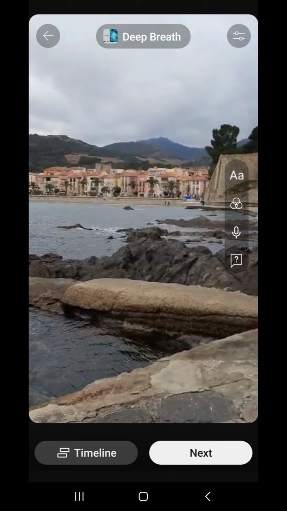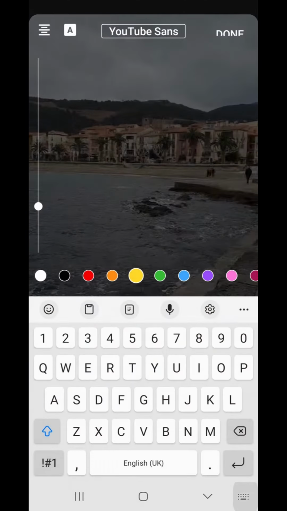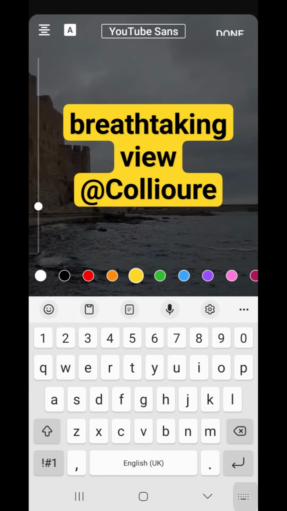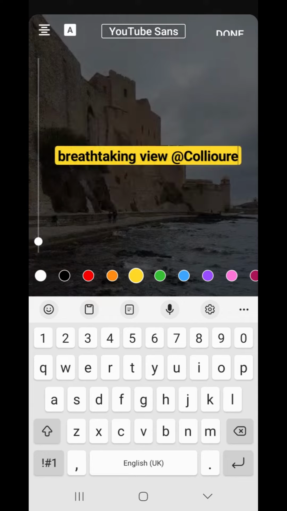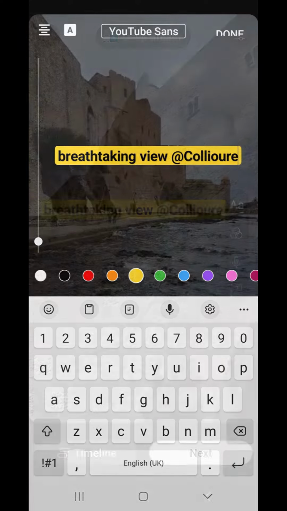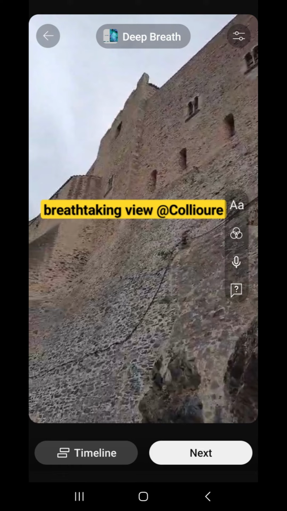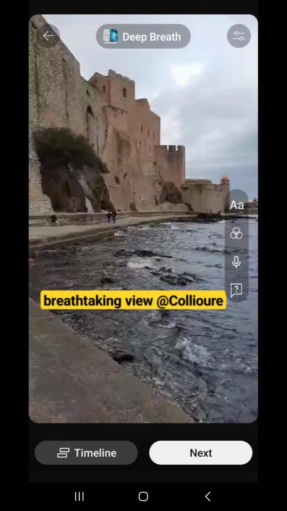Click on AA to add text. Choose your font color and enter your text. Left slide up for big font, down for smaller. Use finger to position the text. Move up, down, or center where text is desired. Click Done.